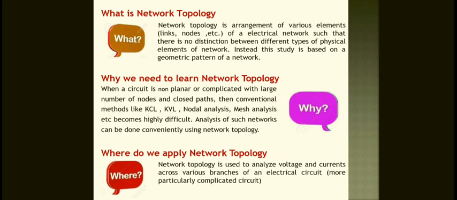What is a physical element of a network? Generally we take R, L, C as the elements in the network. Instead, this study is based on the geometric pattern of the network. You have to eliminate whatever the elements are, and straight away take the geometric pattern of the network. That is network topology. Any electric circuit or network can be converted into its equivalent graph by replacing the passive elements and the voltage sources with a short circuit and the current sources with open circuits. So this is the topology, right?